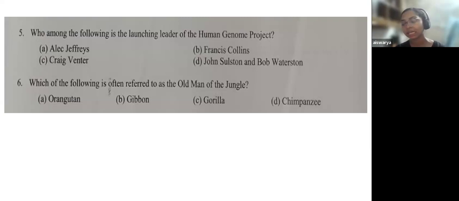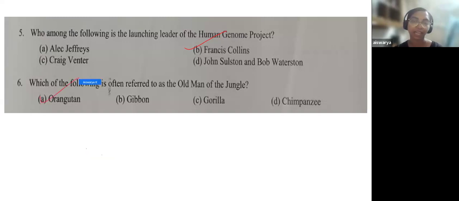So here the right answer is B, Francis Collins. If you know, you could have answered this. Otherwise, it would have been difficult. Now the sixth question is, which of the following is often referred to as the old man of the jungle? You have orangutan, gibbon, gorilla, and chimpanzee. So what do you think the answer is? The answer here is orangutan.